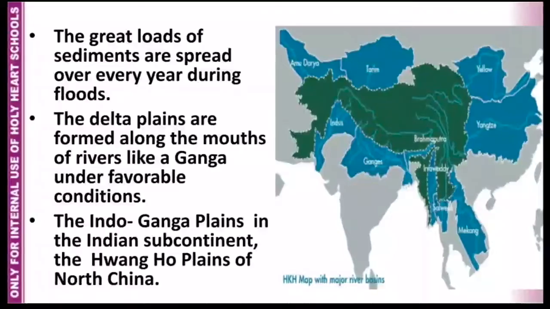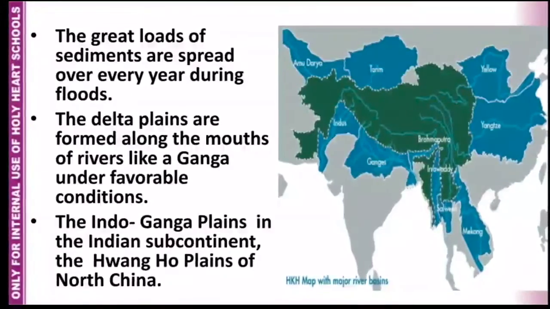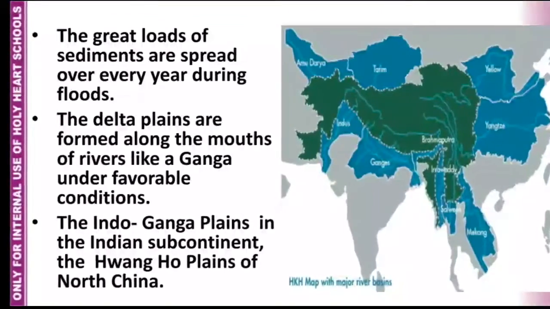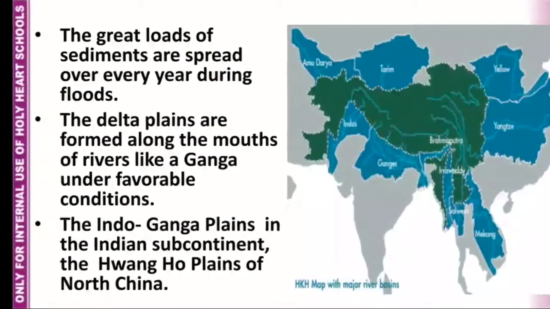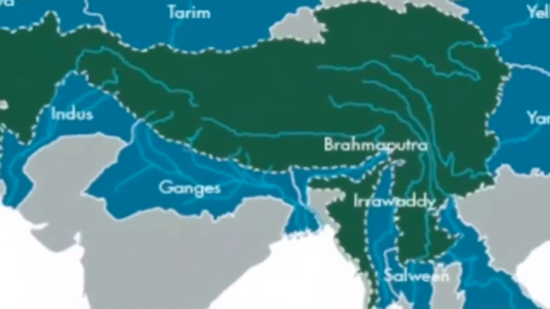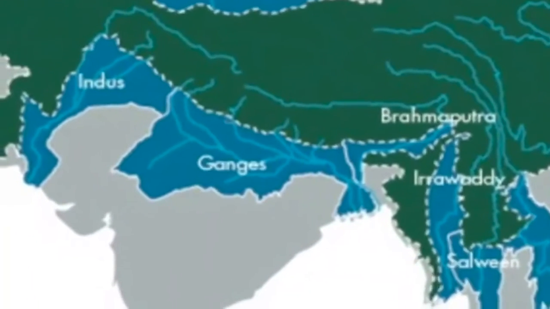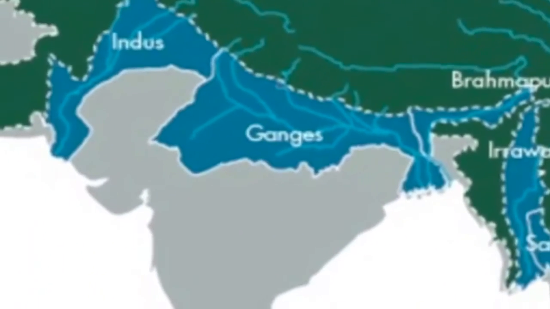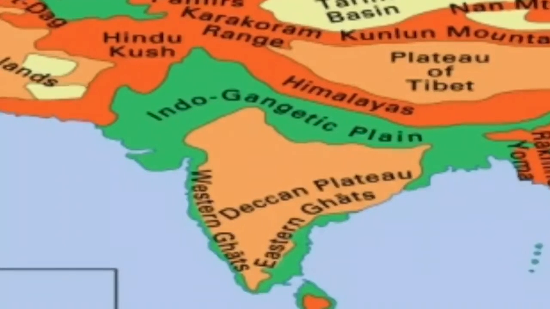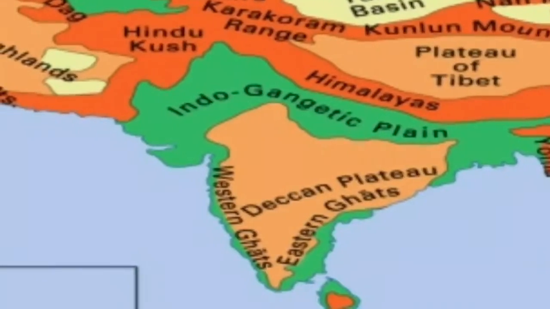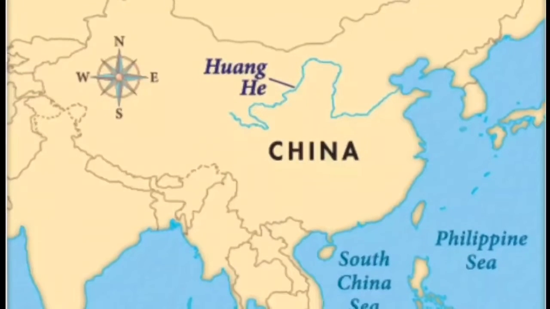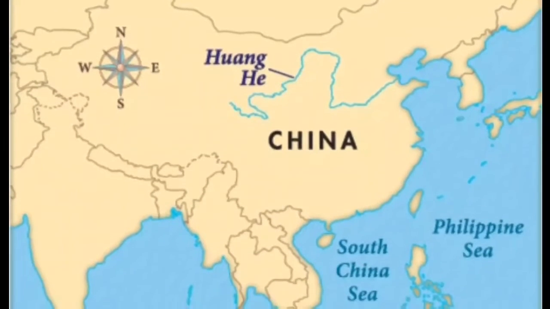Great loads of sediments are spread over land every year during the floods. The delta plains are formed along the mouth of rivers like Ganga under favorable conditions. The Indo-Ganga plains in the Indian subcontinent, the Huanghe plains of North China.